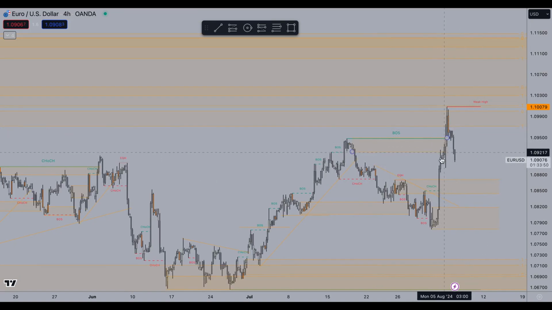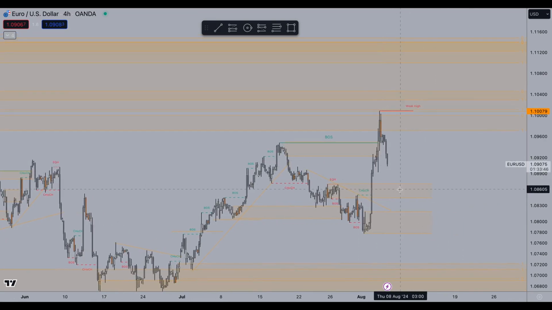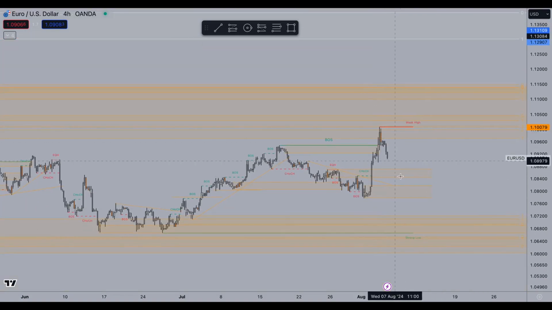Currently we already have some kind of minor demand in here because we broke this supply, but overall I will be watching this lower zone in here and mainly this one all the way in there. So for now I'm expecting a little bit more of a pullback, but we might reverse from here, mainly because we have a minor zone in here. But like I said, I'm expecting this low to be broken and price to visit back until these lower areas in there.